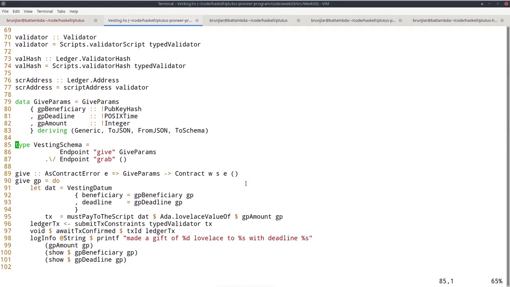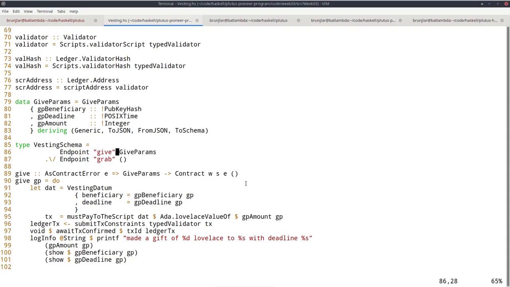So let's briefly look at the off-chain part. This type here, VestingSchema, defines the endpoints that we want to expose to the user. And as before in our silly example from last week, I call them give and grab. Give is for the person that wants to set up this vesting contract, and grab for the beneficiary to collect. So what parameters do we need?